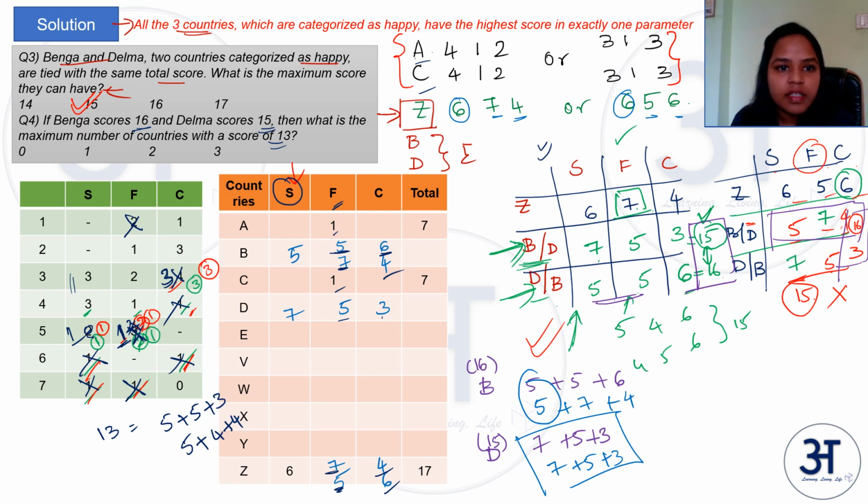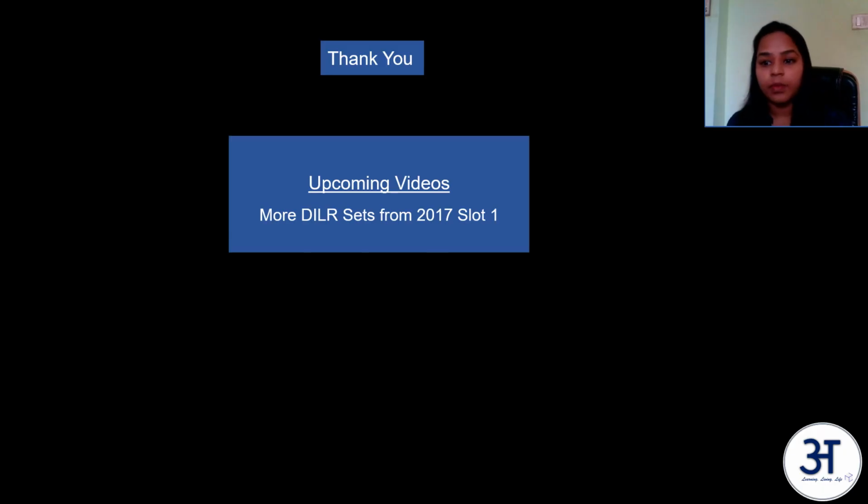So they are asking what is the maximum number of countries which can score 13. So if it is this case, if it is 5 plus 5 plus 3, both the 5s will be taken, right? So the maximum you can have is 1, right?